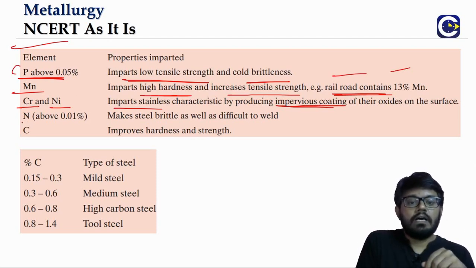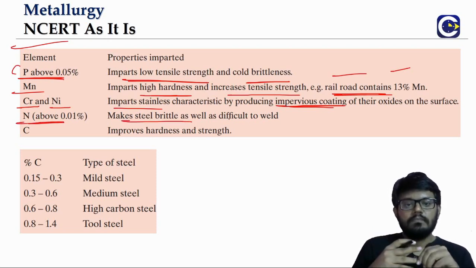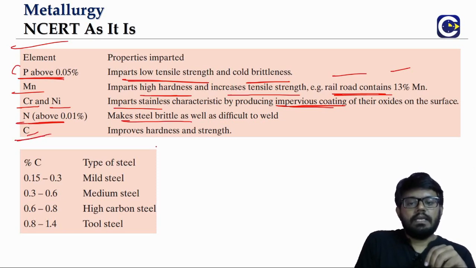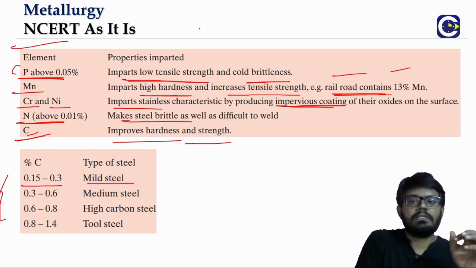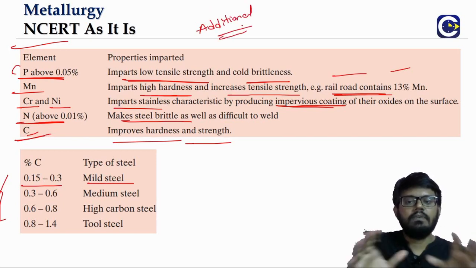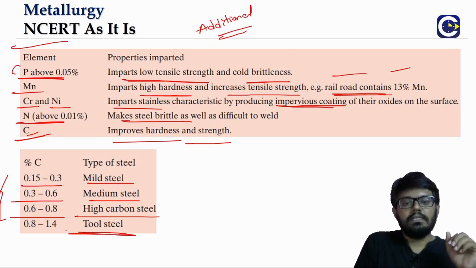Then we have nitrogen. It makes the steel brittle. Carbon improves hardness and strength. We can see in different types of steel, mild steel, what is the percentage? These are a little additional, in addition to what we have in NCERT. Just giving you an idea. Medium steel means 0.3 to 0.6 in terms of percentage. High carbon steel, right? Then we have tool steel, which is 0.8 to 1% in terms of carbon.